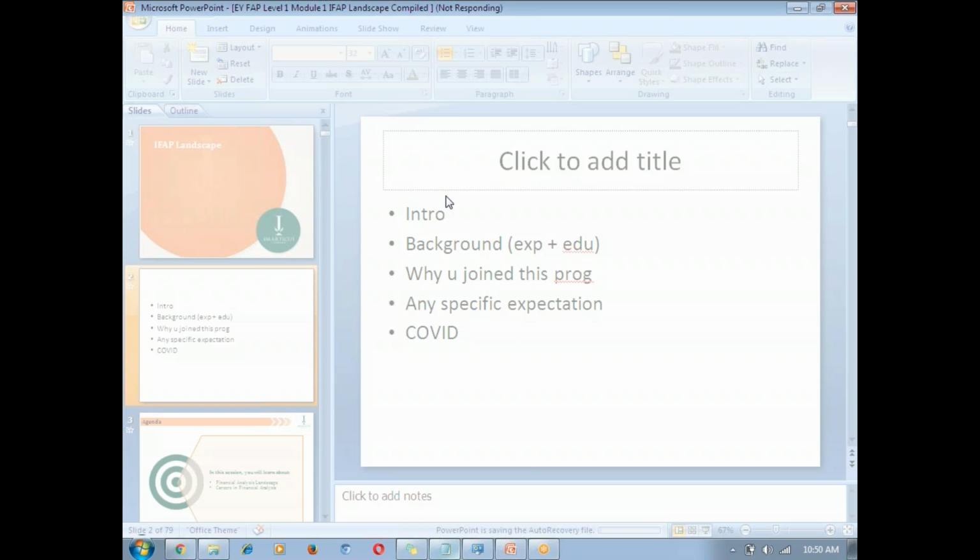If you join this program and a topic is in the program or in the curriculum, that needs to be understood 100%. Whether we are in person or online, that should not come as an excuse. Why? Because tomorrow, when this program is over and you get to those job interviews, I do a lot of recruitment, so in those interviews nobody will give you the benefit of the doubt because you attended the session in the online program.